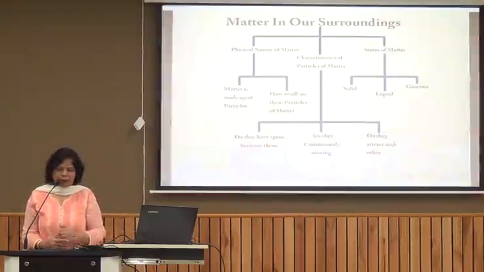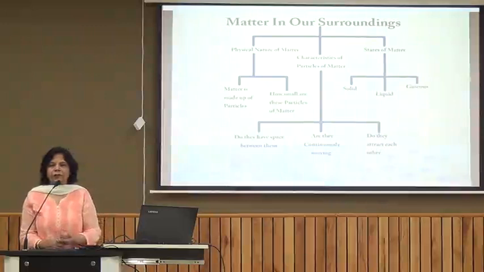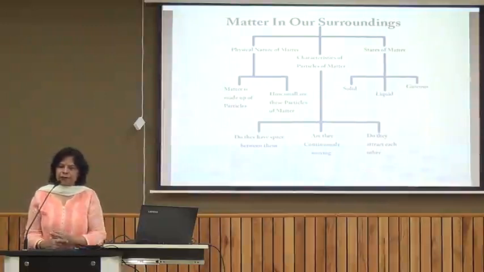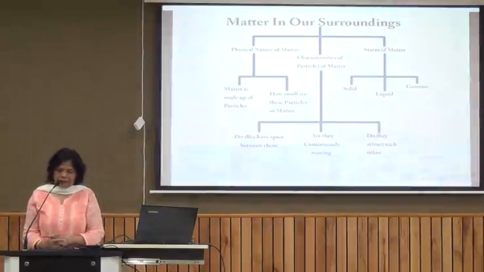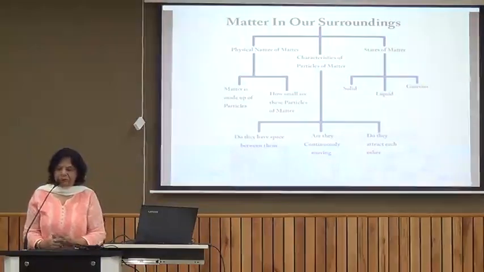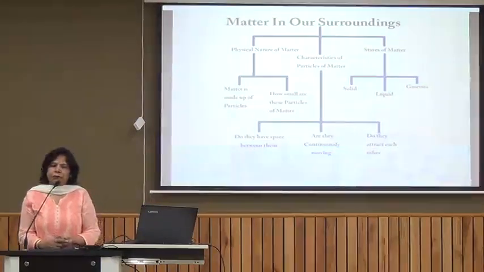So this is now what all we have already studied. This is the particle nature of matter we studied. Then we studied the characteristics of matter, the three states of matter. We compared the three states of matter on the basis of volume, shape, compressibility, rigidity, density, the arrangement of the particles, then movement of the particles, forces of attraction, rate of diffusion. Then we studied about the change of states also from solid to liquid, liquid to gaseous, and vice versa. And then we studied about the characteristics of the particles of matter.